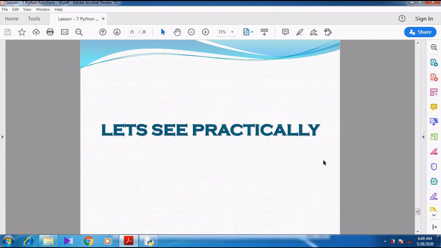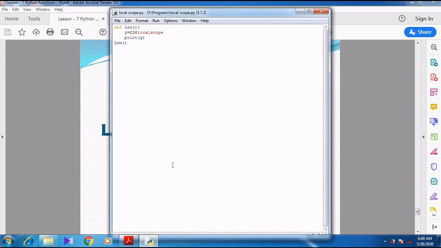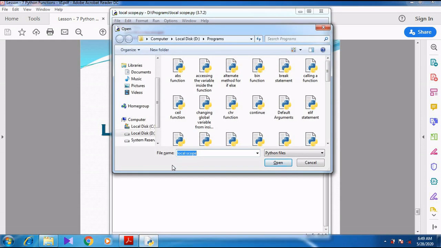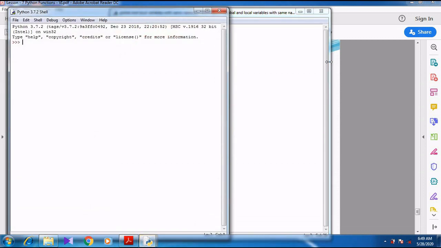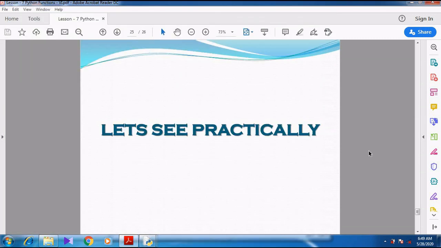Right? I can show you in a practical manner. See here, local and global variables. So this is called the global variable, and then this variable is called as local variable. Now when I run this program, when I press F5, first local x is 10 and then global x is 5. So I think you might have understood these, students.